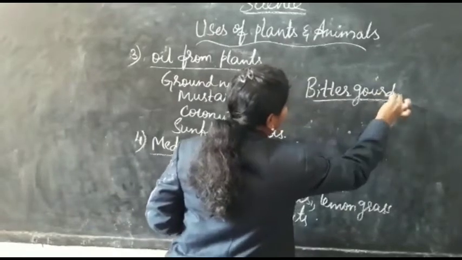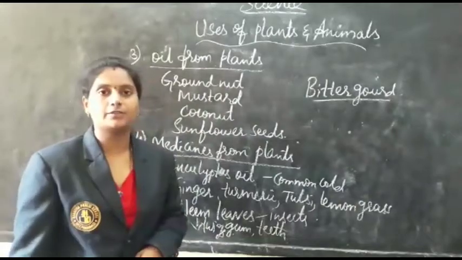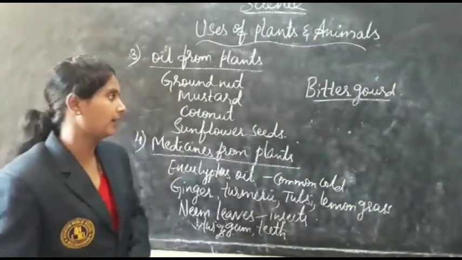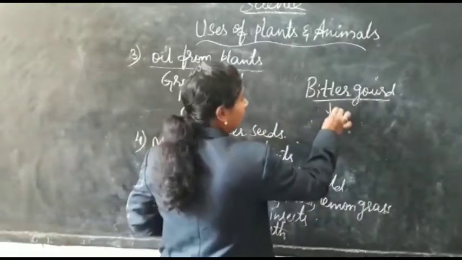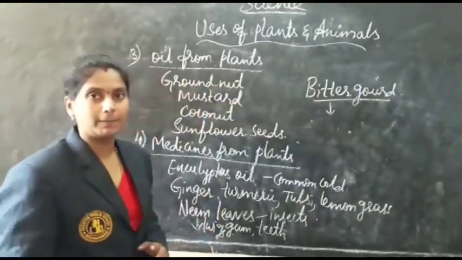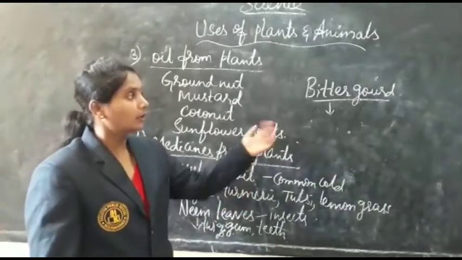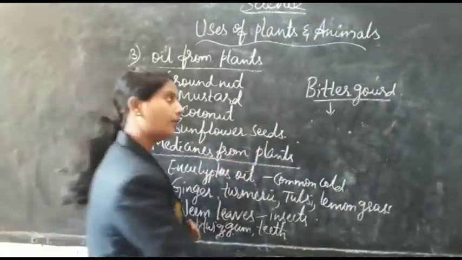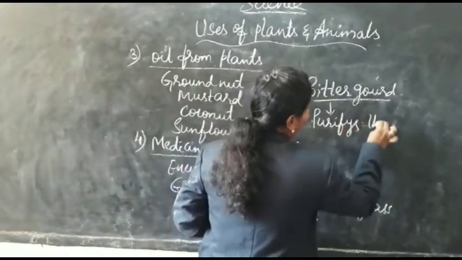Bitter gourd, in Hindi we say Karela. It is very good for diabetic patients who are suffering with sugar, commonly called sugar patients. So it is very good for them. What it will do is purify the blood.